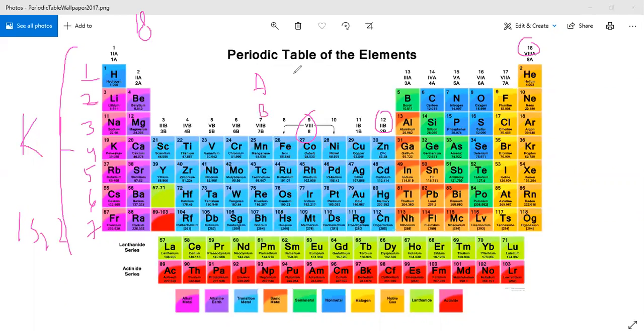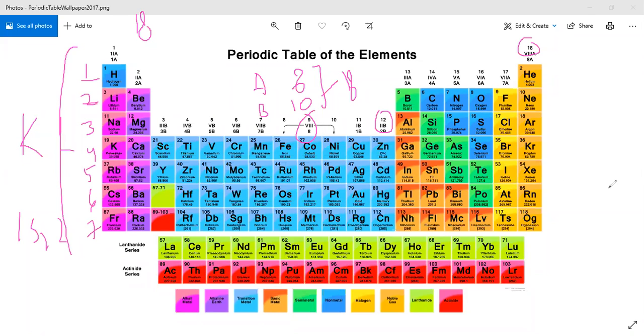In the A groups there are 8 groups, and in the B groups there are 10 groups. So the total is 18, but generally we number them 1 to 18.